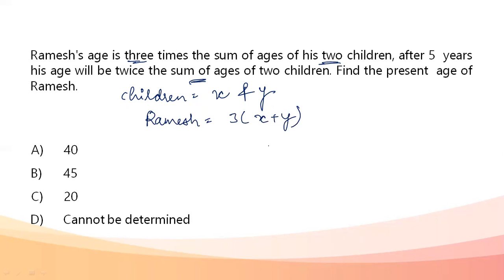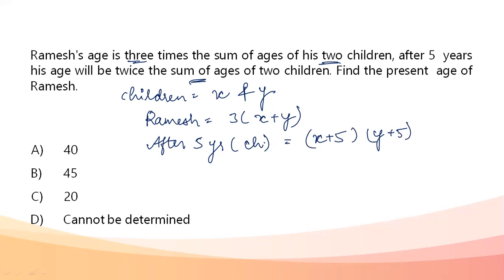So after 5 years, children's age, how much will it be? It will be x plus 5 and y plus 5, because both of them are going to age in 5 years. Sum of age, if I need to find, I'll do an addition. So this becomes x plus y plus 10. That is going to be their age after 5 years.